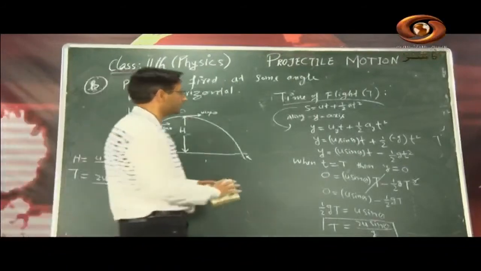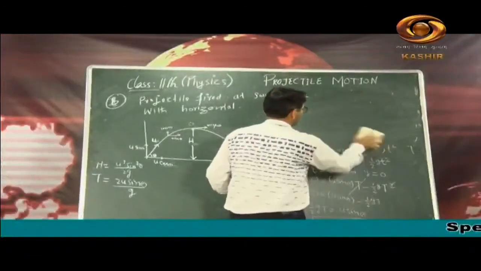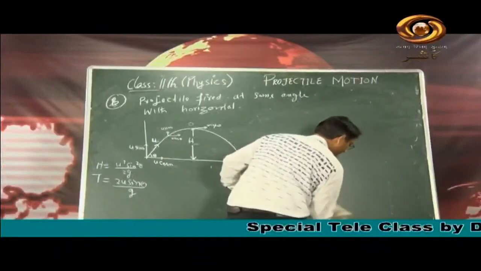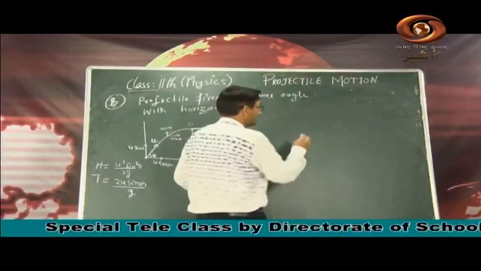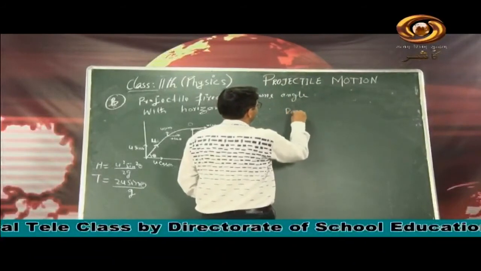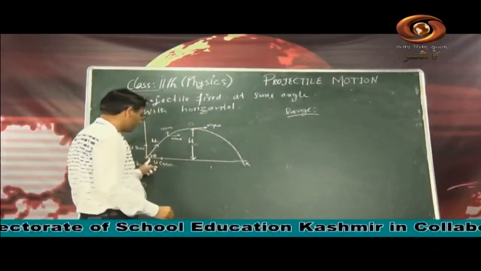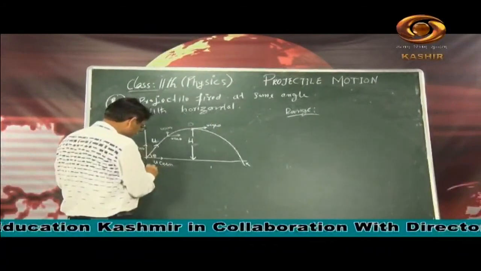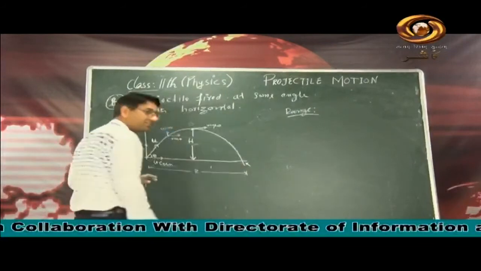So now we will go to another thing, range of a projectile. What will happen to the range? What is range? It is the maximum linear distance covered by a projectile, from the point where it has been projected to the point where it hits the ground. So this whole is range, from here to here where it strikes the ground.